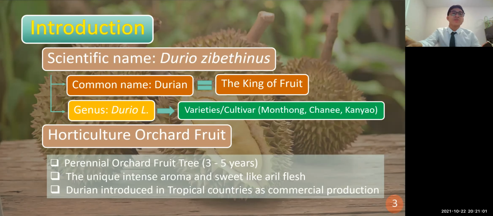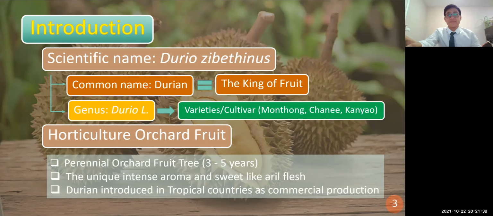And we already know that durian is a horticultural orchard fruit, which means it is a perennial orchard fruit tree that takes 3 to 5 years from seedling until fruiting. Durian has its own unique smell. It has an intense aroma and sweet flesh with yellow color.